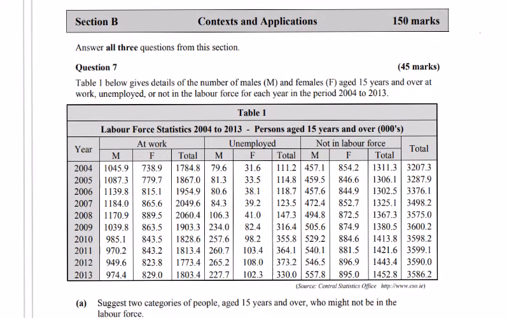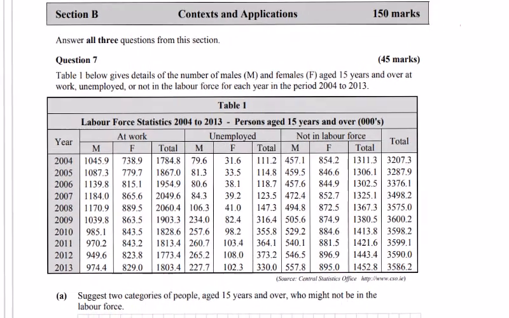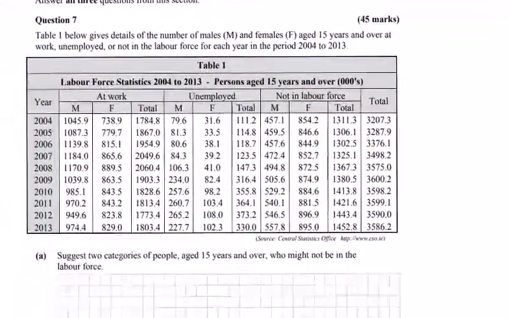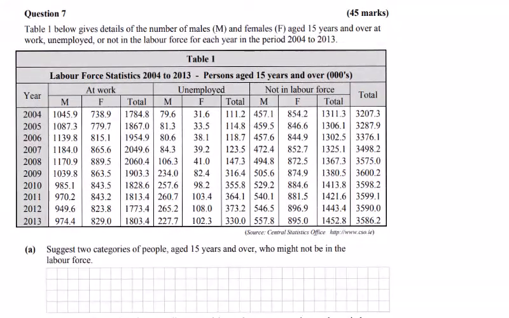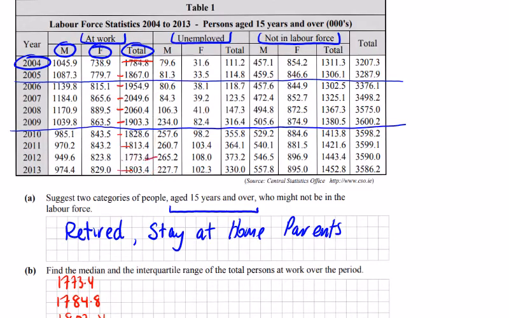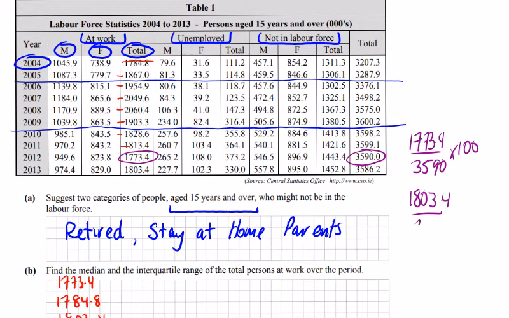So 1773 over 3590 by 100, and we have 1803.4 over 3586.2.